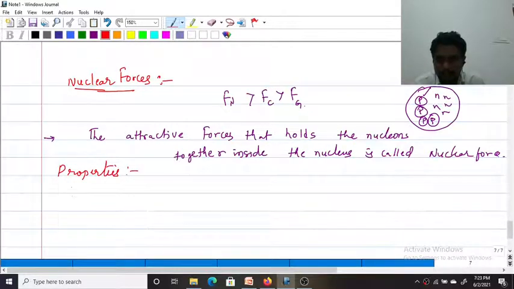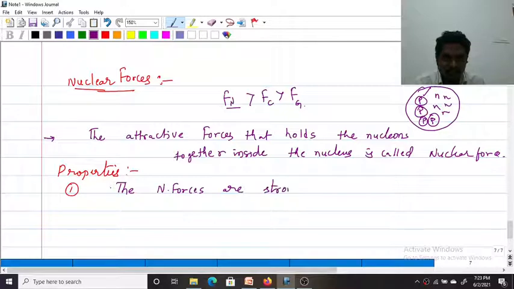What are the properties? First property: they must be strongest. Yes or no? They must be strongest, only then can protons and neutrons be held together inside the nucleus. The nuclear forces are strongest in nature; no other force is stronger than the nuclear force.